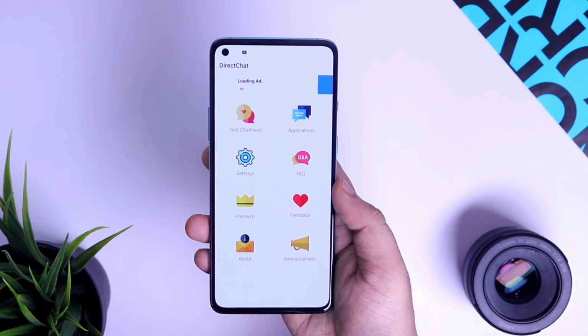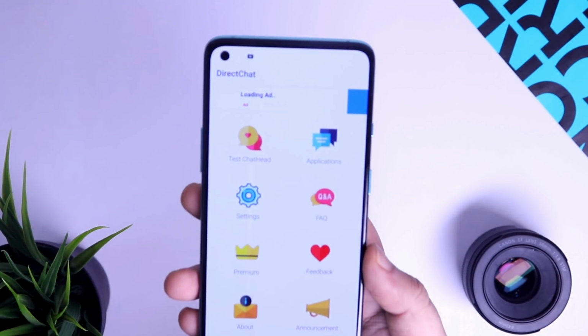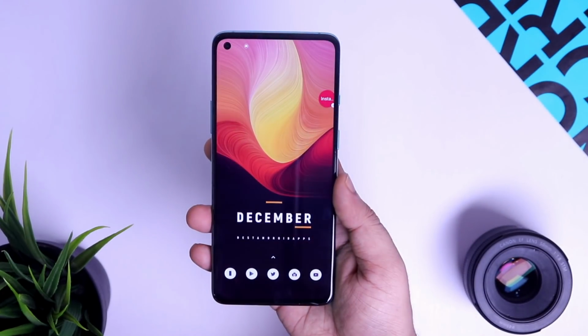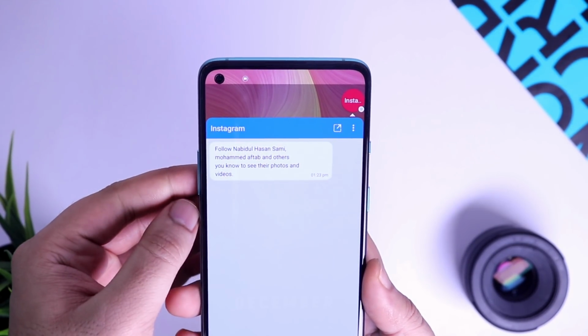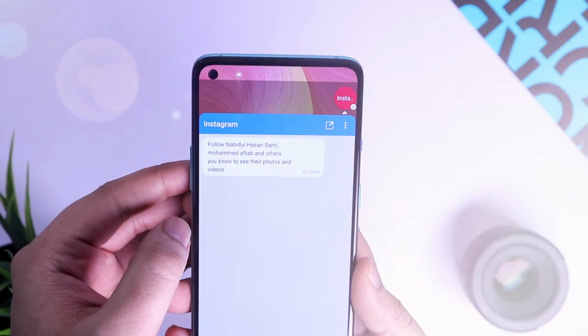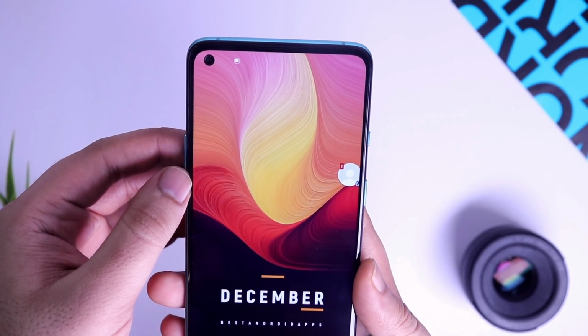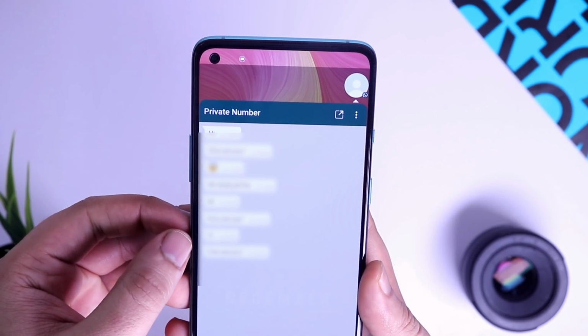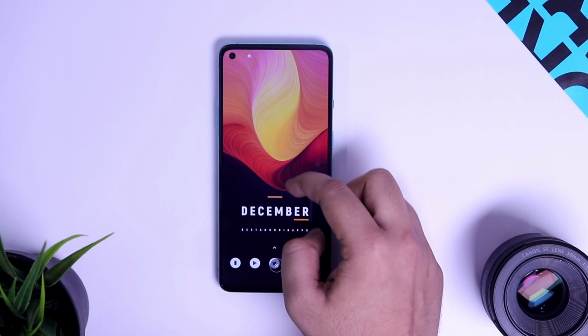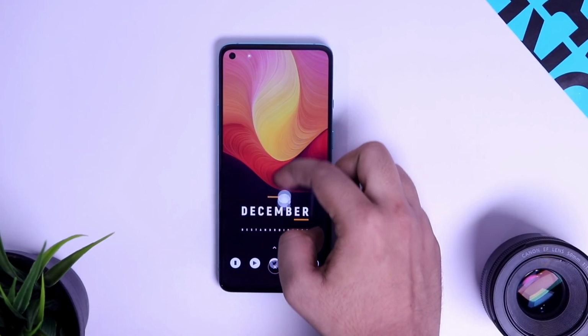Direct Chat is an application which enables chat bubbles on your phone. Basically, this feature comes with Android 11, but in case your device is still running on Android 10 or older versions, then you can download this application and enable chat bubbles on your device. Whenever you receive any message, you will get this little floating bubble icon on your screen. You can tap on it to send a quick reply. You can swipe it around on your screen and then drag it down to remove it.